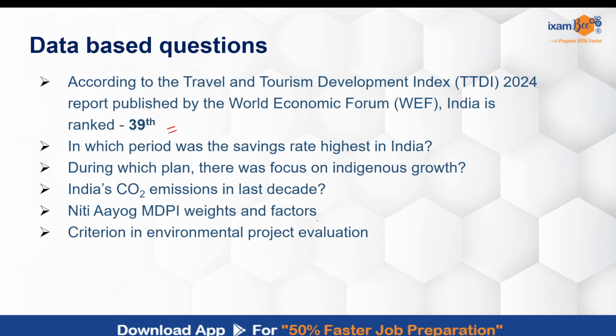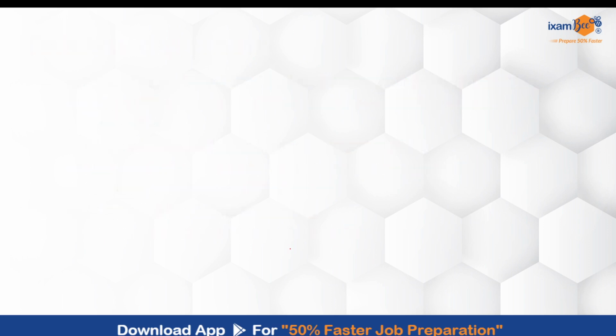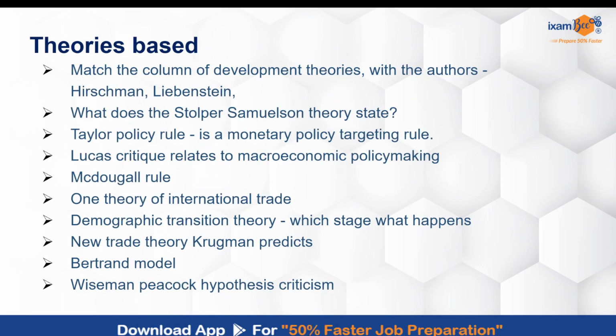The weights and factors used in Niti Aayog's MDPI, Multi-Dimensional Poverty Index, the criteria that is used for the evaluation of environmental projects, right? So these were certain questions. The theory-based questions, but these theory-based were less on the implications and the analysis or usage of theories, but more directly what the theory states.